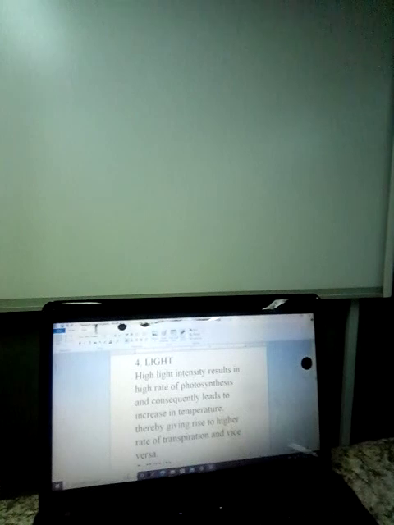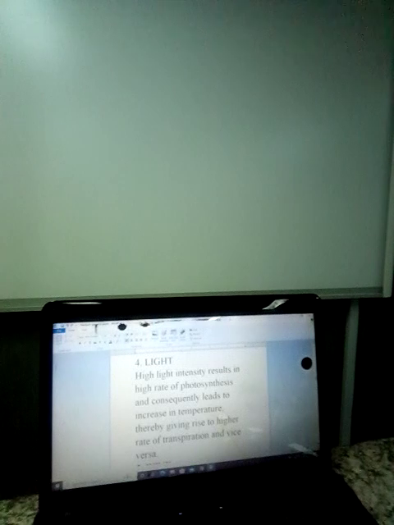High light intensity results in a high rate of photosynthesis. High light intensity results in a high rate of what? Photosynthesis. Of course, that is very certain, because sunlight or light is a condition necessary for photosynthesis to take place, and consequently leads to the increase in the what? In the temperature, thereby giving rise to higher rates of transpiration and vice versa.